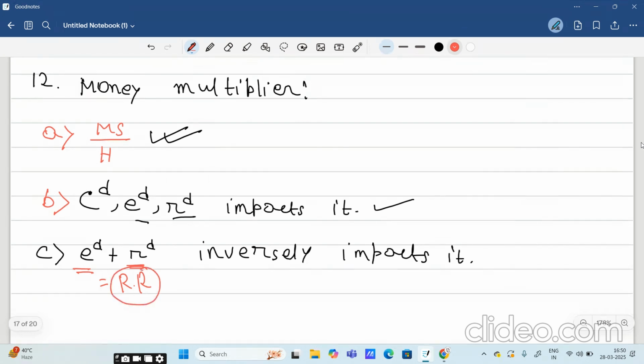This reserve ratio inversely impacts money multiplier. Okay, so that is also a correct option. Let me show you the formula of money multiplier.